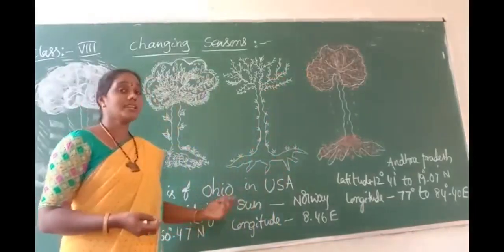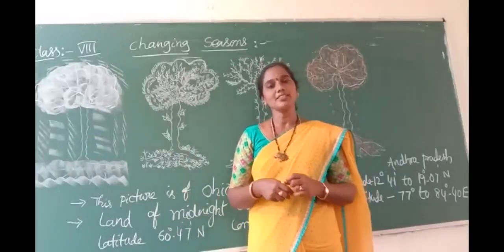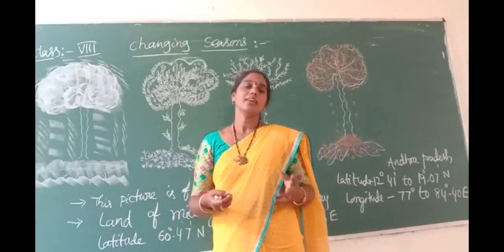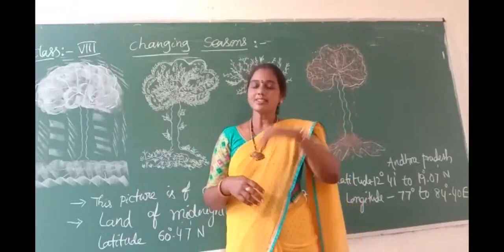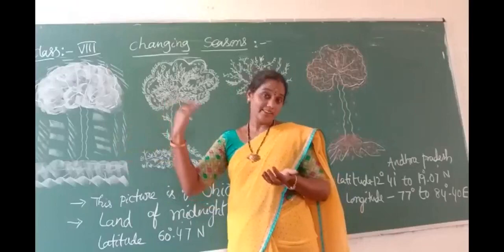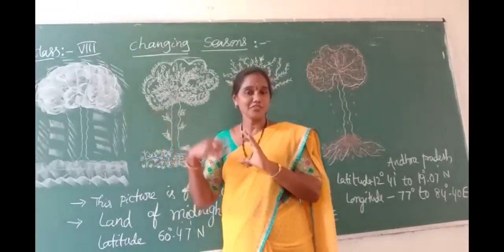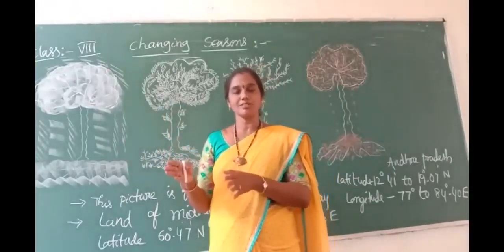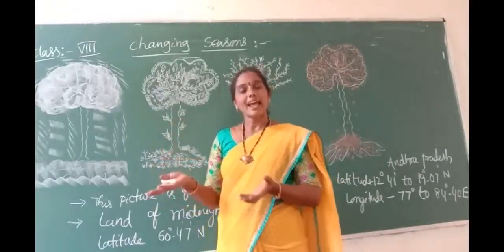At the same time, there is another name: land of the morning sun. The land of the morning sun is Japan. Japan is also known as Nippon, land of the morning sun. Why? Because of how the name Japan was given by the Chinese. Japan is in the east direction from China, and the sun rises over Japan. The Chinese always see Japan as the rising sun. So the Chinese called it Nippon. The original name of Japan is Nippon. So Nippon, Japan, is the land of the rising sun.